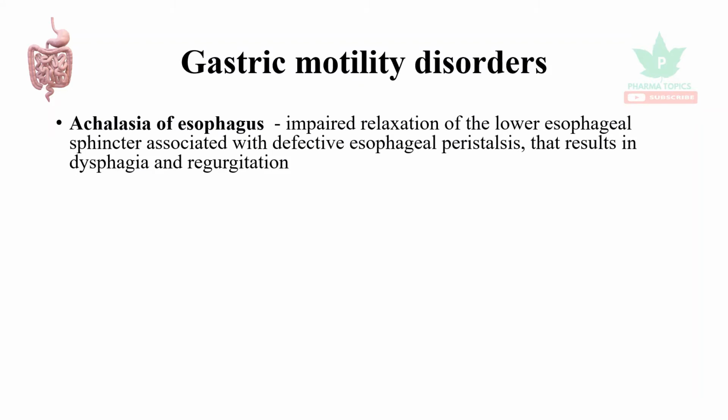Our topic of discussion is an overview of gastric motility disorders. The first one is achalasia of esophagus. It is impaired relaxation of the lower esophageal sphincter, which is associated with defective esophageal peristalsis, and that results in difficulty in swallowing called dysphagia and regurgitation.